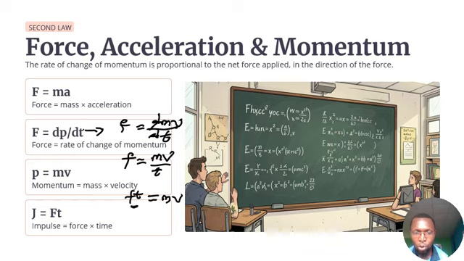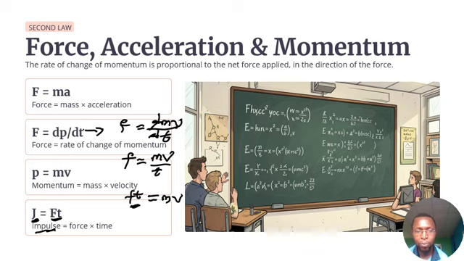Now this Ft is also another quantity in physics that we call impulse. So this Ft, we use J to represent it, and that J represents what? Impulse. So in the second law, we have formulas that matter. The first one is force equals change in momentum over time, where momentum is mass times velocity. And when you break it down, multiplying it here, we have Ft equals mv. So the Ft there represents impulse, and impulse simply means force times time, where the applied force itself is mass times acceleration.